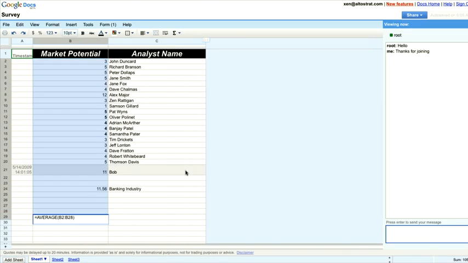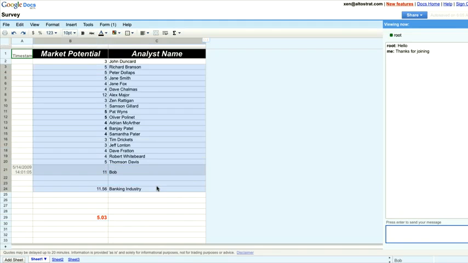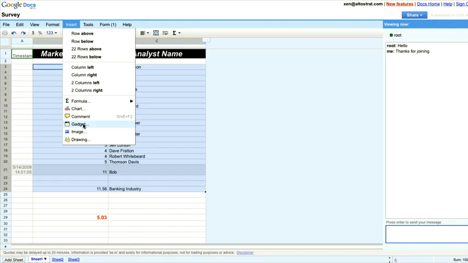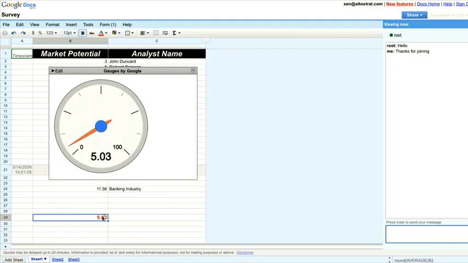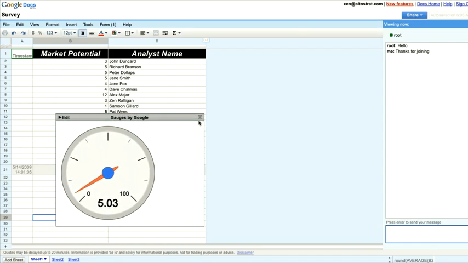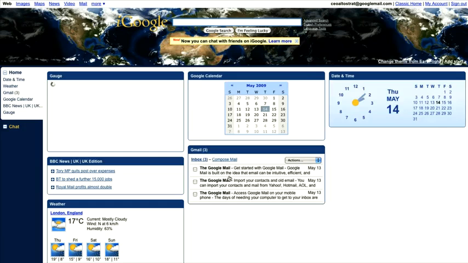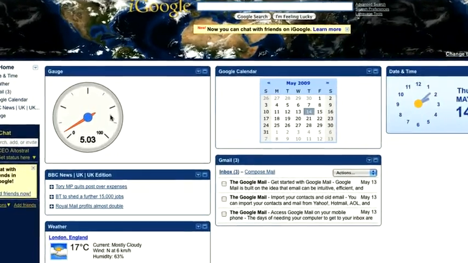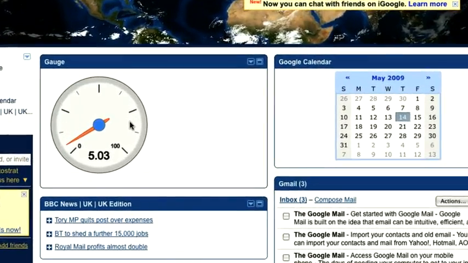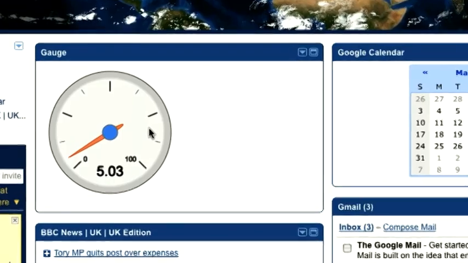Now at the moment, I know our senior executive is really interested in the average number, so I could create a graph, but instead I'm going to create a gadget. I'll add this gauge gadget to my spreadsheet, which will track my value and then publish this gadget to our iGoogle page for the company. So you see, when my manager logs in, he'll see this gadget update in real time as the values change in the spreadsheet. So this is complete 360 data intelligence, from real-time data gathering, collaborative analysis, and then publishing the data as business intelligence.